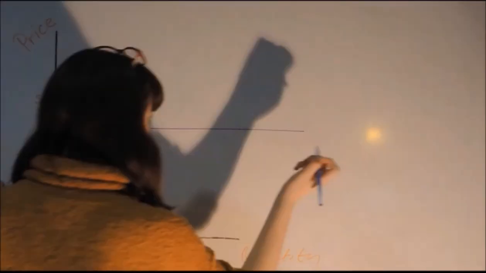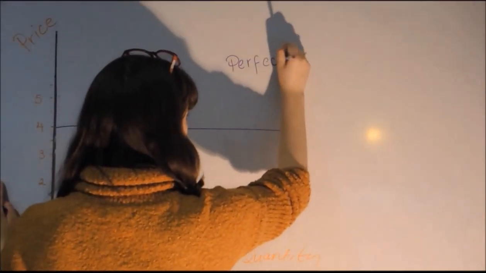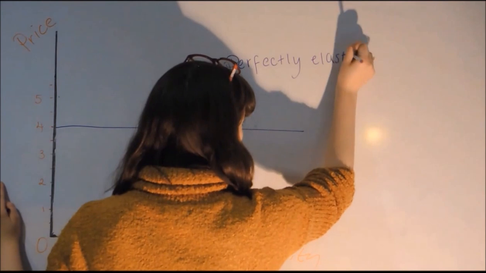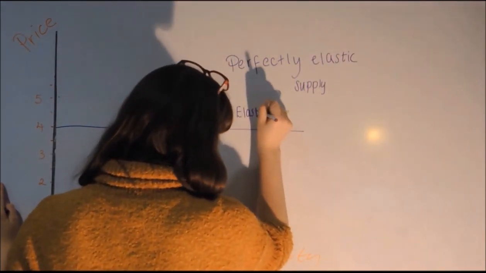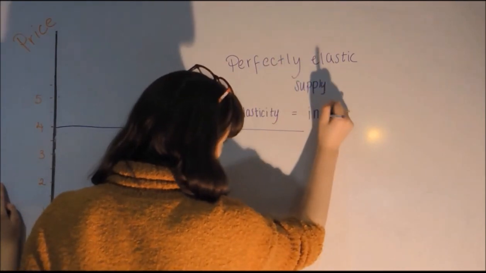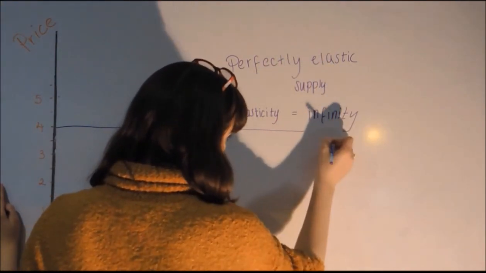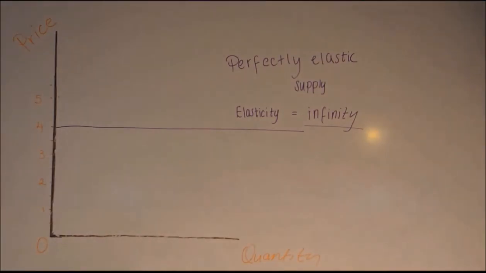And finally, example number 5. A perfectly elastic supply. And in this case, the elasticity equals infinity. For example, at €5 exactly, producers will supply any quantity, but at any price above this, quantity supplied is infinite, and at any price below this, quantity supplied is zero.